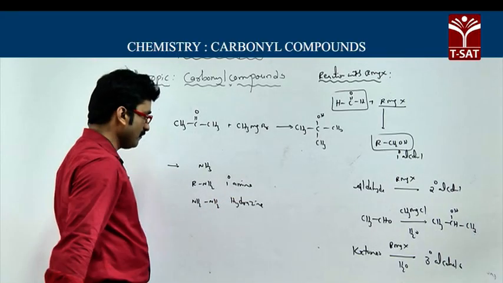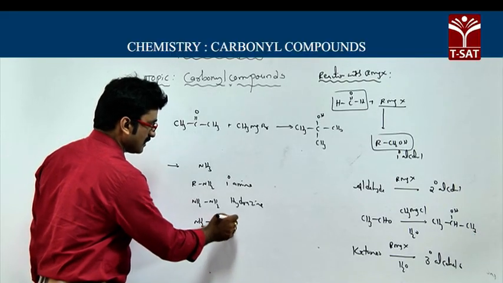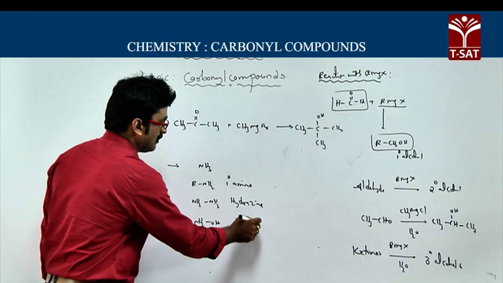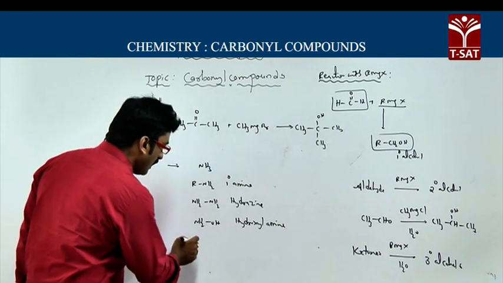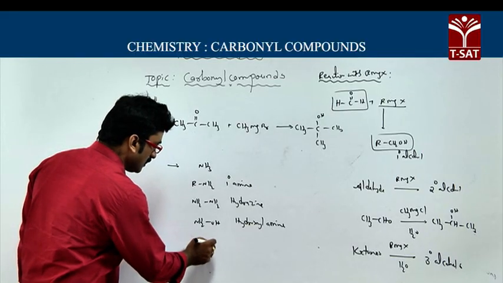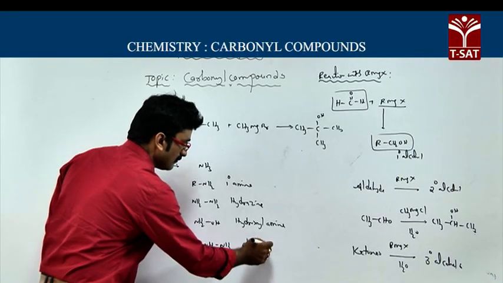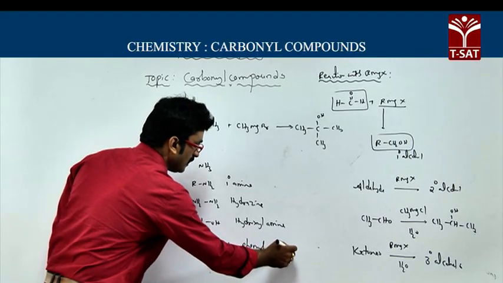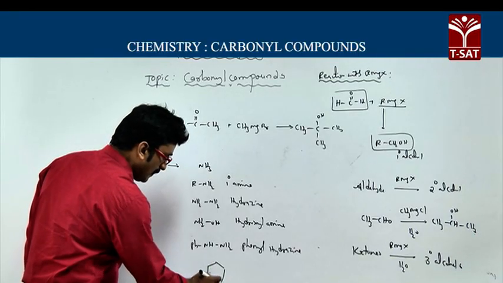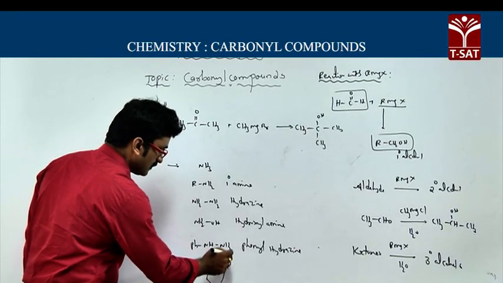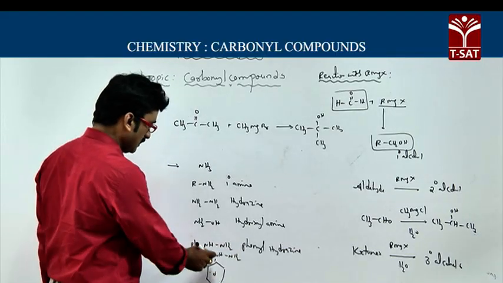Next, NH2OH is called hydroxylamine. And Ph-NHNH2, this is called phenylhydrazine, and this one is known as N-phenyl. Okay, this is called what?